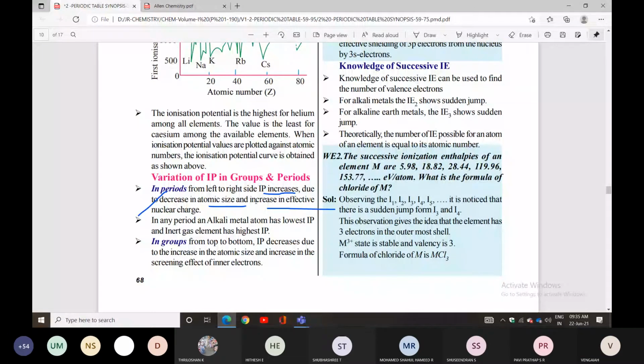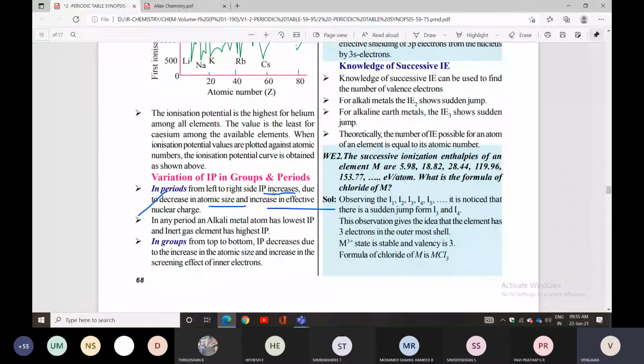These points alone we can remember. While going down the group, the number of shells increases, so automatically atomic size also increases, screening effect also increases, and only ionization potential decreases. Period condition is the opposite. After that, we discussed electron gain enthalpy.